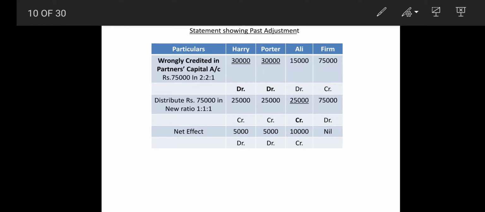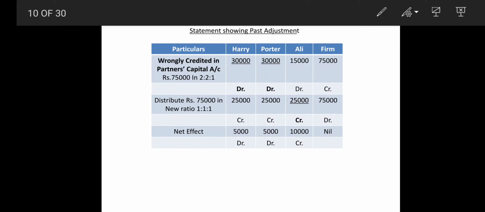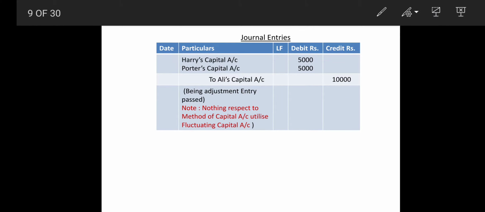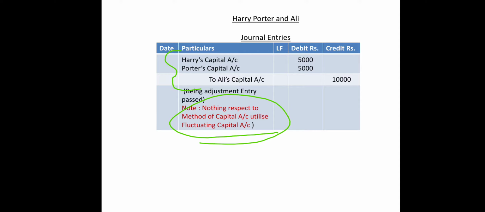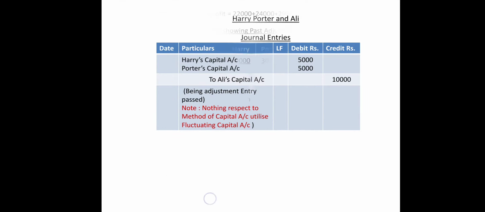Right? So now what will the journal entries be? The journal entries will be very simple. Harry's capital account debit, Potter's capital account debit to Ali. So Harry, Potter to Ali. We are going to see our journal entries, that is Harry, Potter to this. Harry's capital account debit, Potter's capital account debit to Ali. Now we have to always remember, when nothing is mentioned in the sum, then always use capital account only, that is, they have a fluctuating capital, it is implied. Okay, now we are switching to another sum.